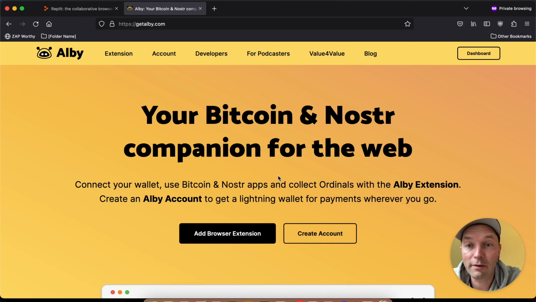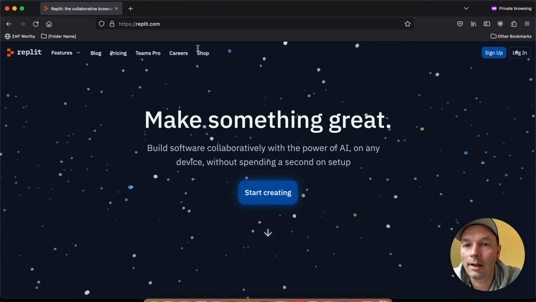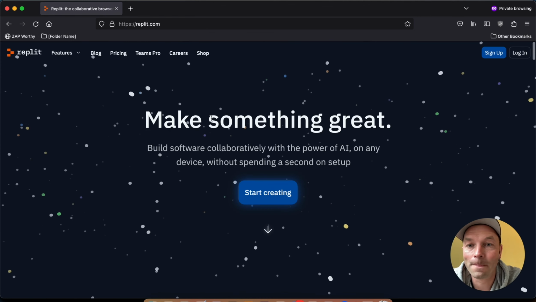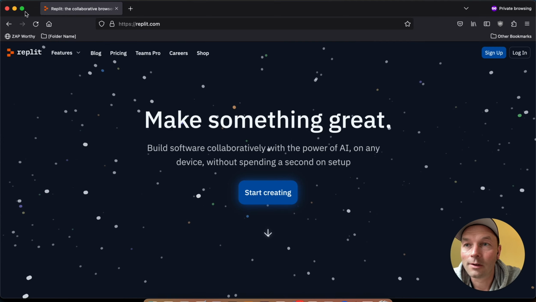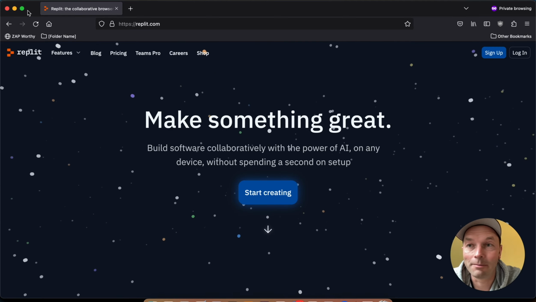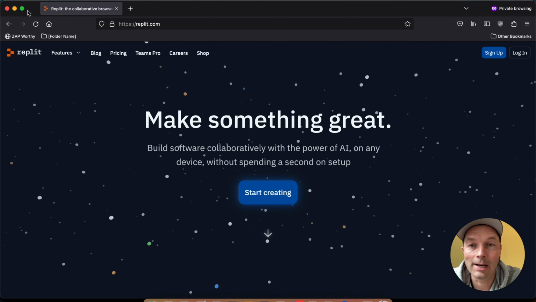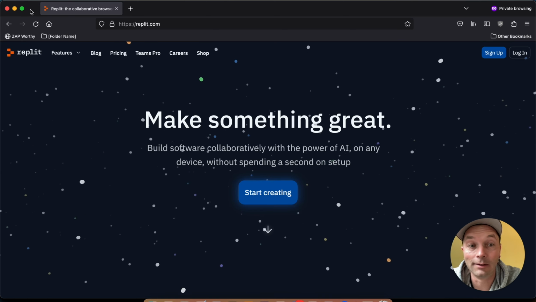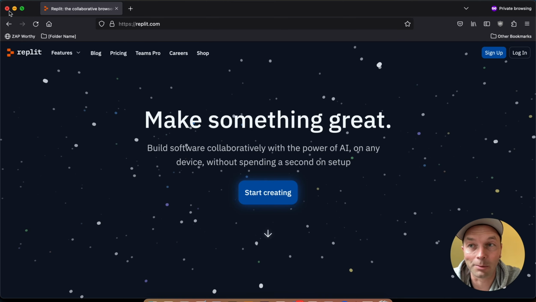I want to give you a quick live demo of something truly amazing that we've been building in the last 2 days. We've been using the Alby toolset and the Replit coding platform. So imagine every Replit application has a Lightning wallet and is using programmable money with the Lightning network.